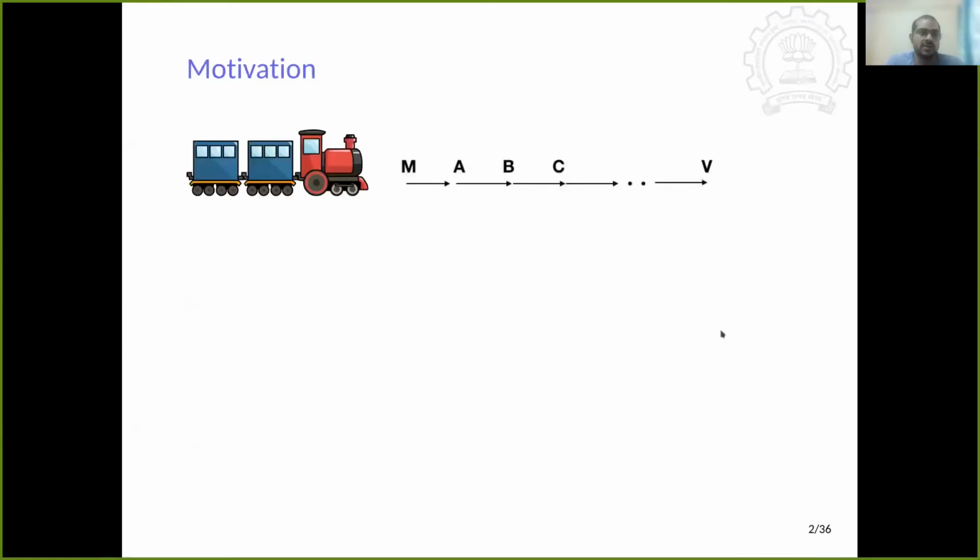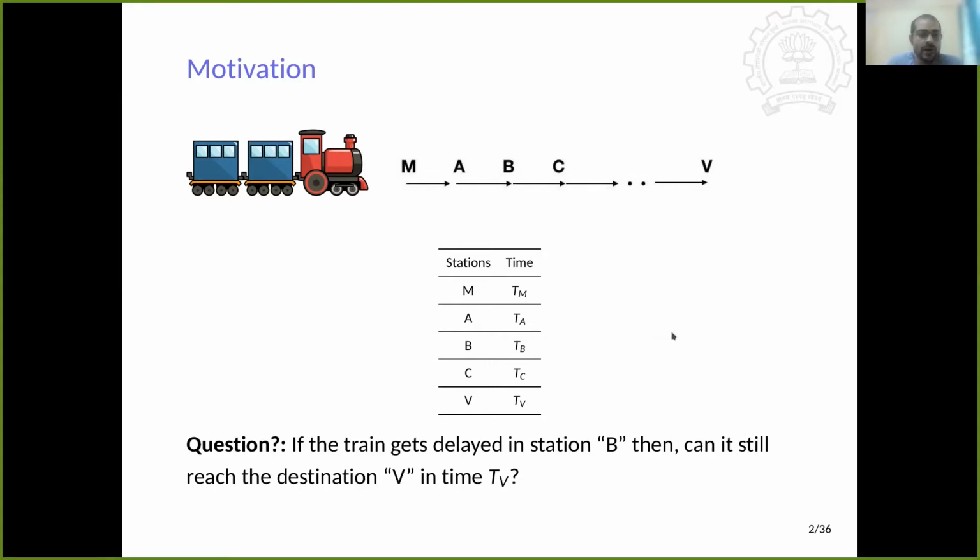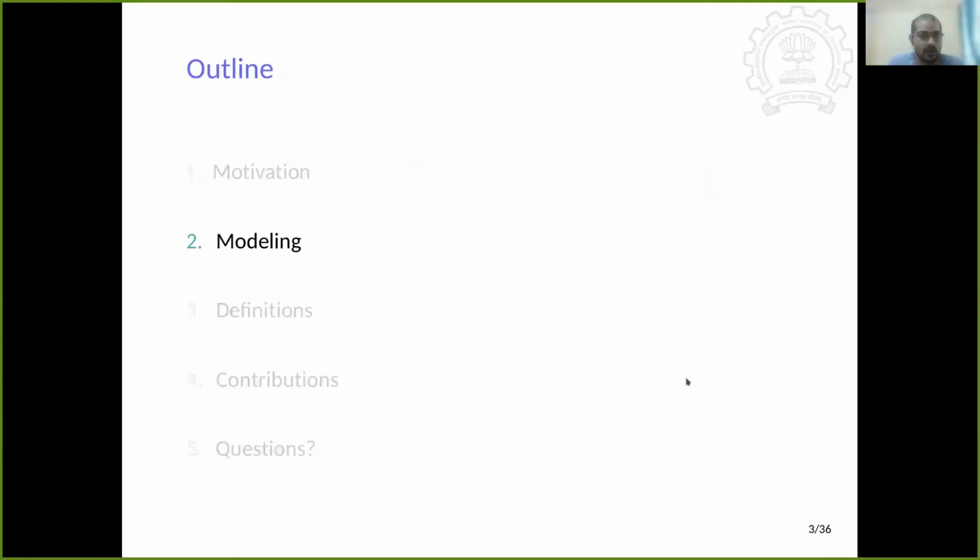For motivation, suppose you're going from location M to V via train, and the train is supposed to maintain a timetable. For example, the train should reach station M at time TM, station A at time TA, etc. Now, what happens if the train gets delayed at location B? Then it is very natural to ask: will it still be able to reach station V at time TV using some mechanism? This is the basic motivation of our work, and we'll start with the modeling.